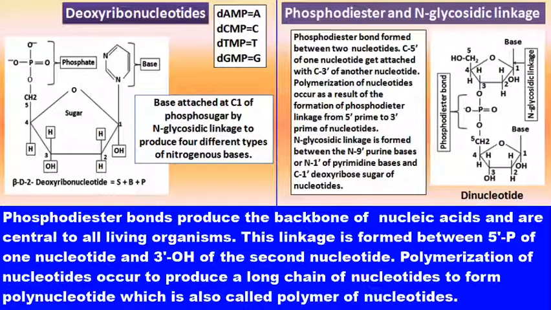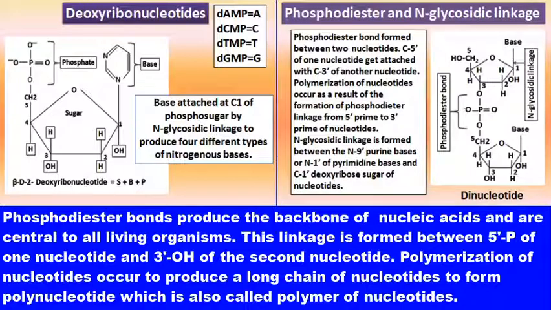And this phosphodiester bond is formed between 5 carbon of pentose sugar of one nucleotide and the 3 carbon of the pentose sugar, that is the deoxyribose of the second nucleotides.